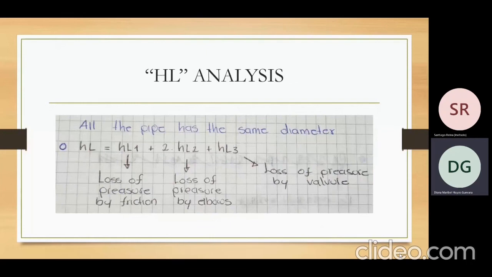In this part, we have to consider that all the pipe has the same diameter. For that reason, we can add all three HL, considering HL1 is the loss of pressure by friction, HL2 is the loss of pressure by elbows, which we have to multiply by 2 because there are 2 elbows, and HL3 is the loss of pressure by valve.